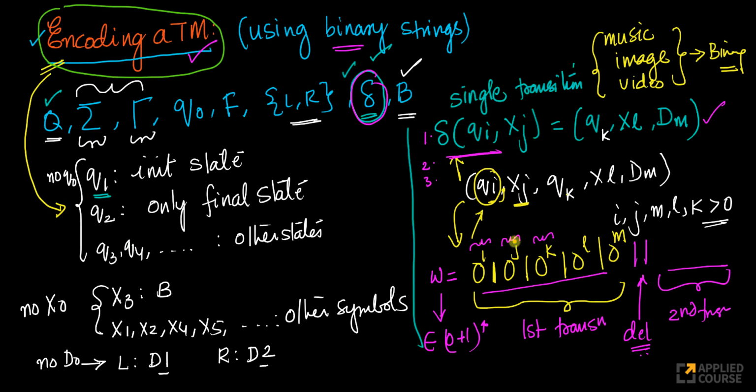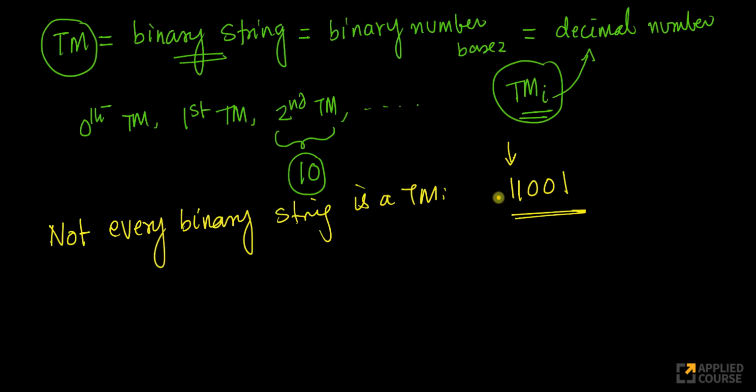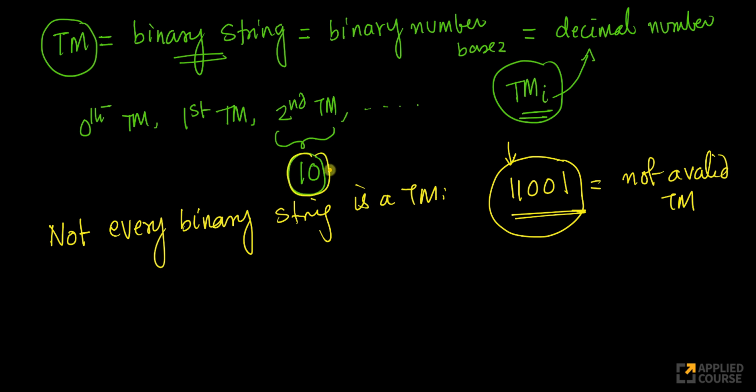If you look at how we have encoded the Turing machine itself as a string, it should always start with zeros. First, I should start with zeros, then some 1. I should have this whole pattern here. But if you notice, this is starting with 1, which means there is no Turing machine that is equivalent to this, right? This is not a valid Turing machine. For all such strings, again, if you look at this, it is also not a valid Turing machine. This code, because it's starting with 1 here, doesn't correspond. It's not a valid Turing machine binary string, right?